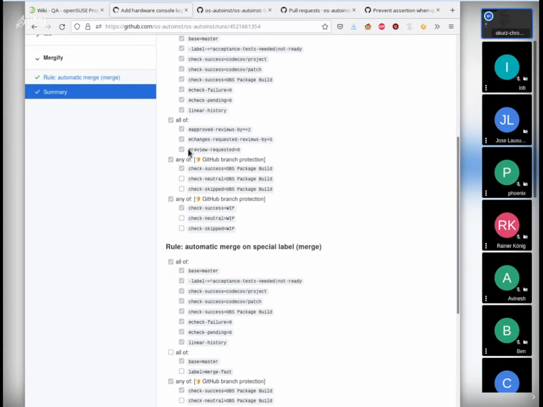And if someone is asked for a review explicitly over the GitHub feature request review from someone, then also the check would not be completed. So let's say 2 people already approved, but we are still explicitly looking for an approval by 1 person. As long as that request stays open, then this isn't solved yet.